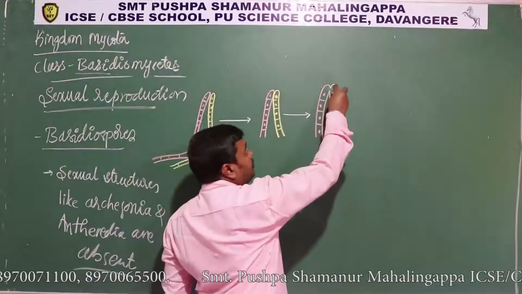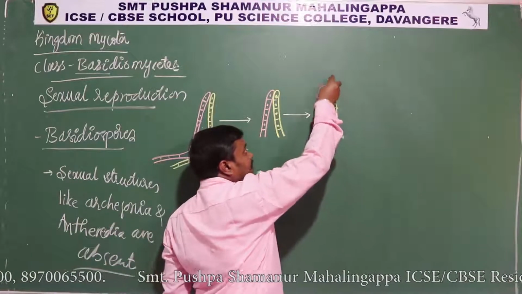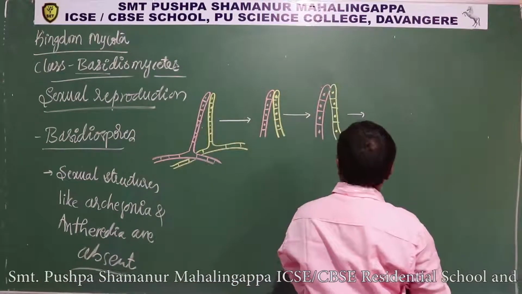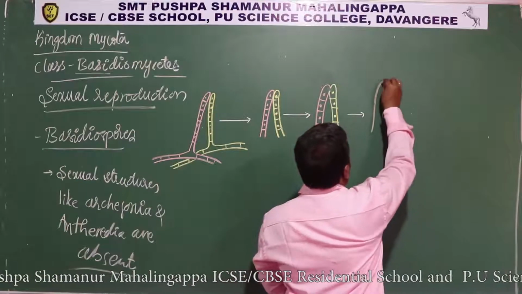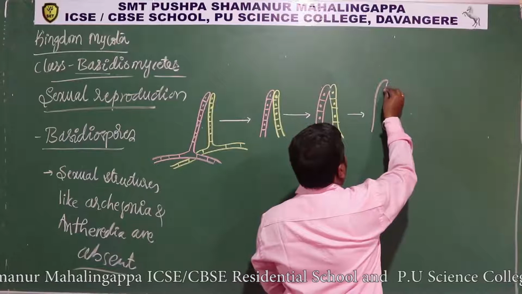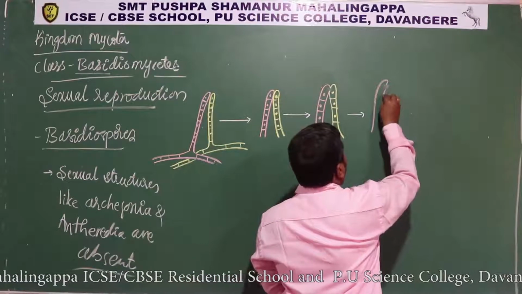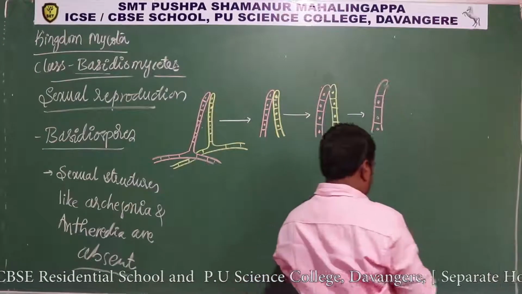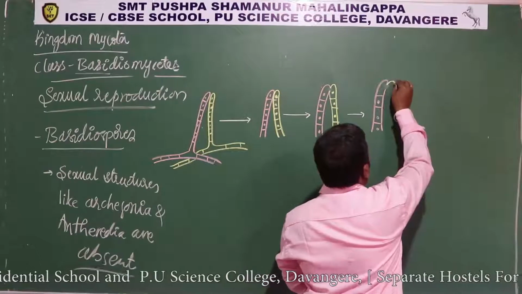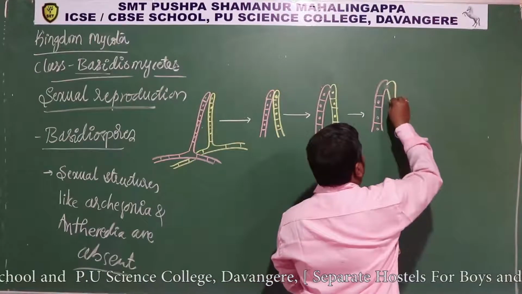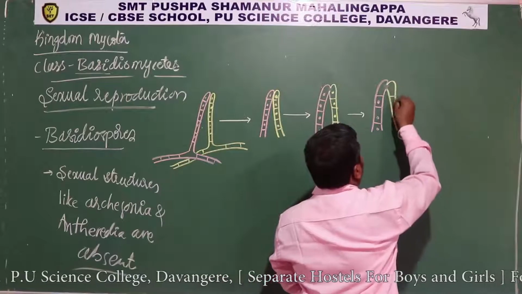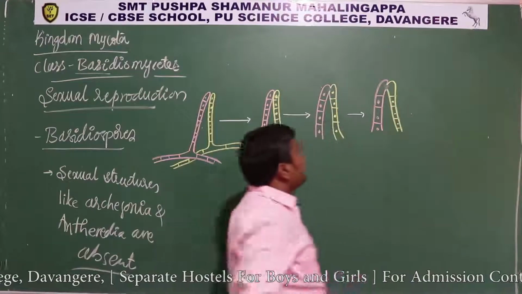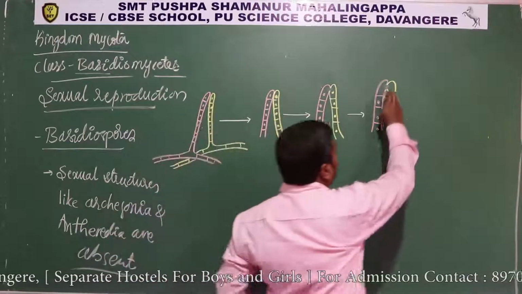Now the content of one compartment or one cell is migrated to another cell. At the point of contact, the whole content from one compartment is shifted to another compartment.